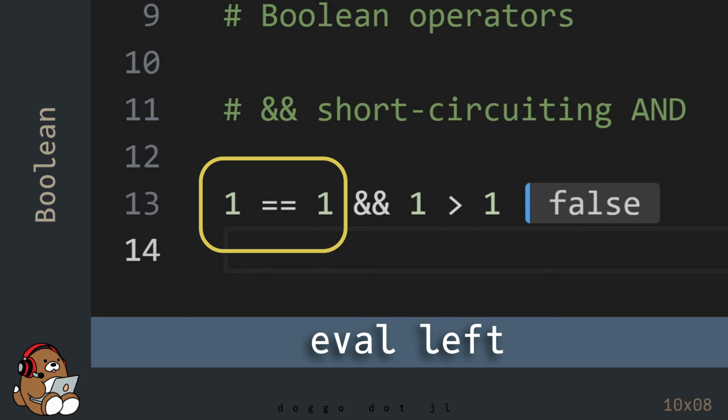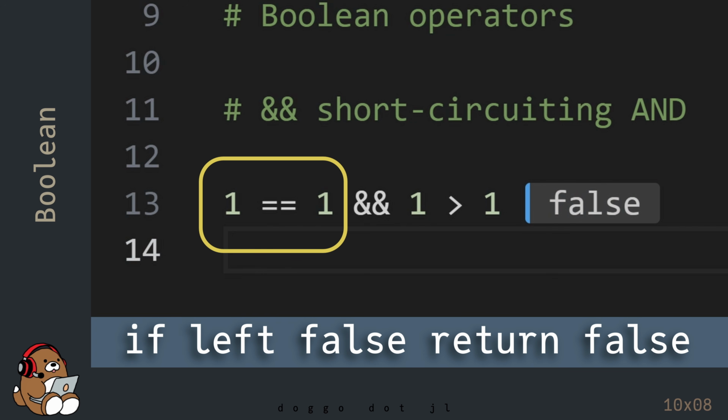The reason why the double ampersand is called a short-circuiting Boolean operator is because it starts by evaluating the left-hand side. If the left-hand side is false, then the operator immediately returns the Boolean value false, since both sides need to be true in order to return a Boolean value of true.